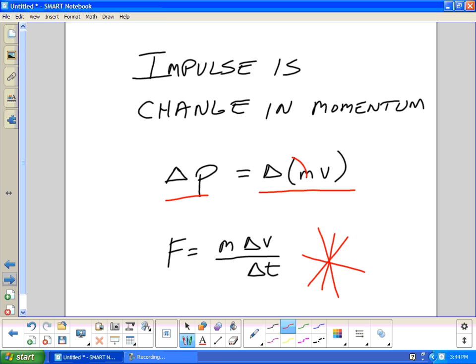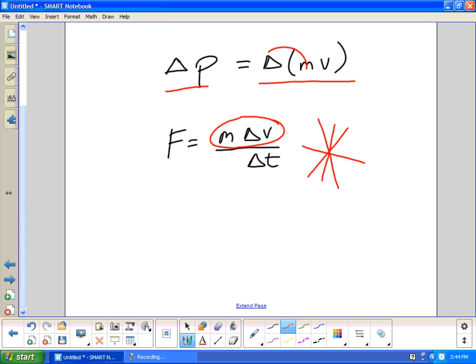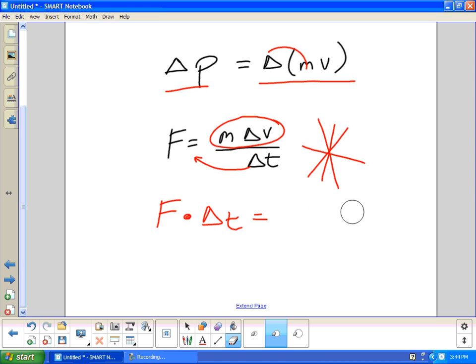If I bring the mass out again, I can write this as m delta v for delta p. I can solve for the impulse or the change in momentum by bringing delta t over. So anytime you have a force times a change in time, that'll be equal to this. Well, this is the change in momentum.